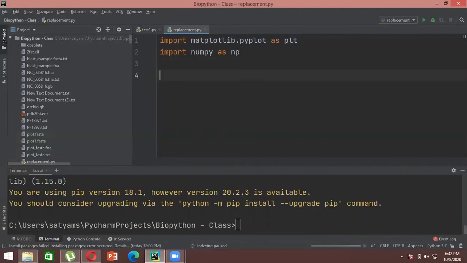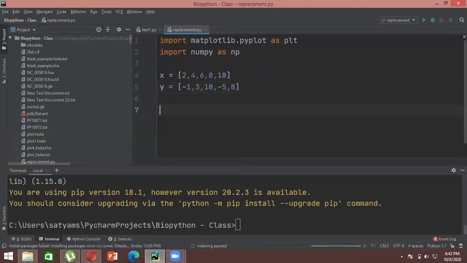Now let's say we just want to plot very basic values of x and y. So what I'll do is I'll just create a list of x values. Let's say I have 2, 4, 6, 8, 10, 5 values for x, and let's say I have another 5 values corresponding to these x values. Let's say -1, 3, 10, -5, 8, whatever it is, right? And now I want to plot these two values.